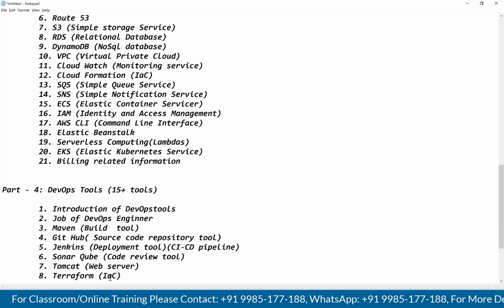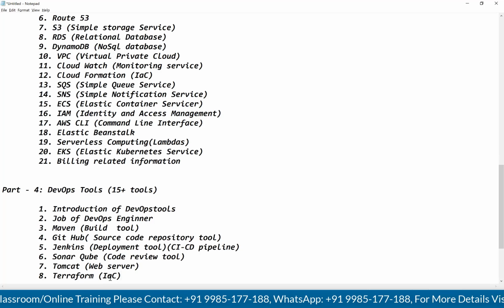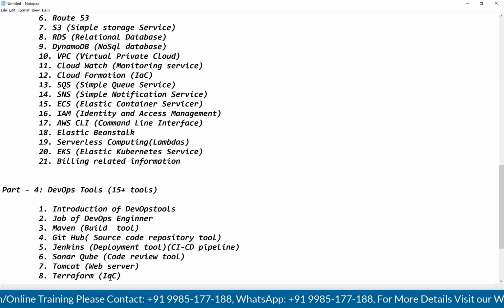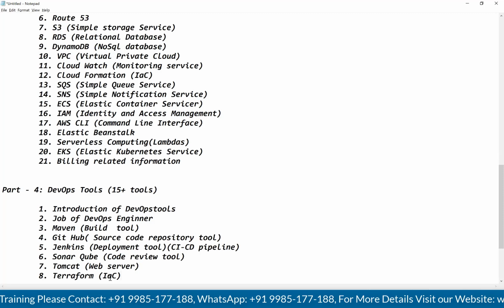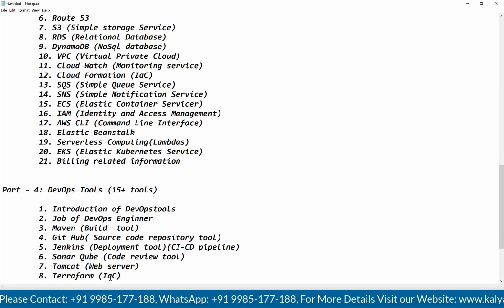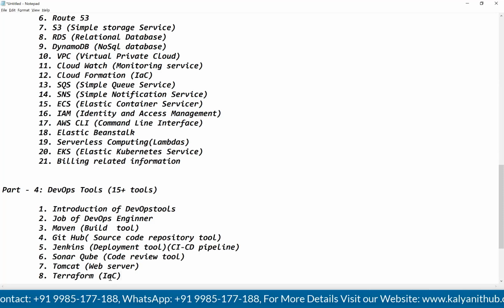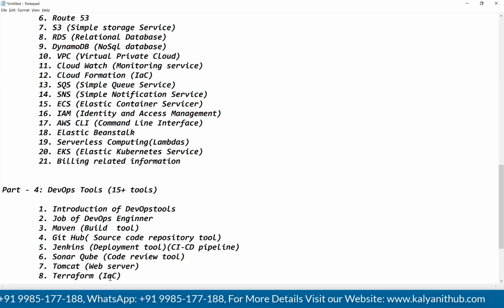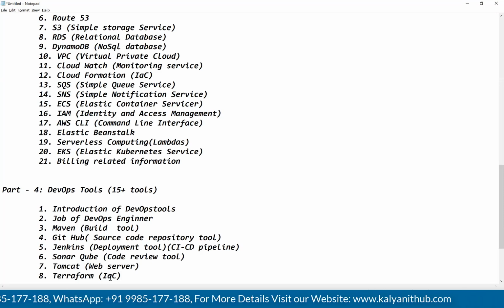If you know only Terraform, and you don't know Kubernetes, Ansible, Docker and all those things, no problem. If you know Terraform, a lot of openings are there in Terraform, guys. I am going to discuss this Terraform in detail, guys.